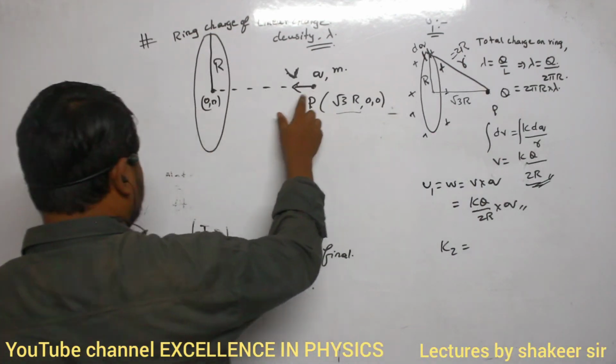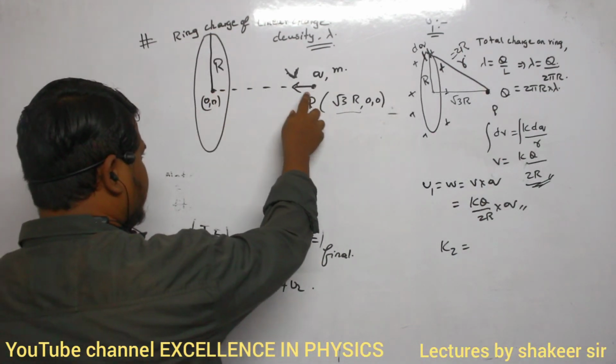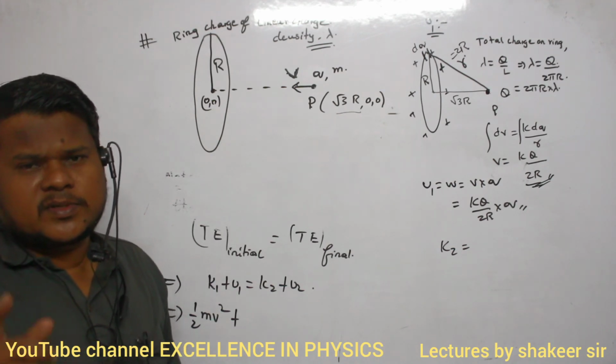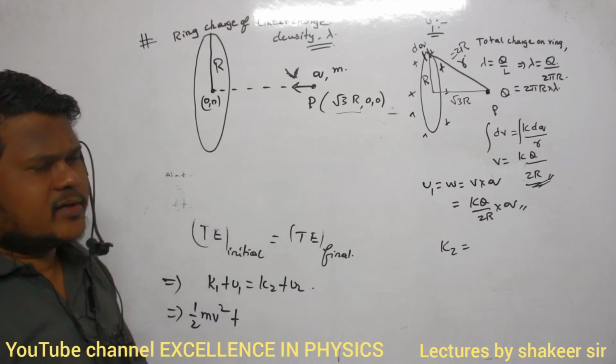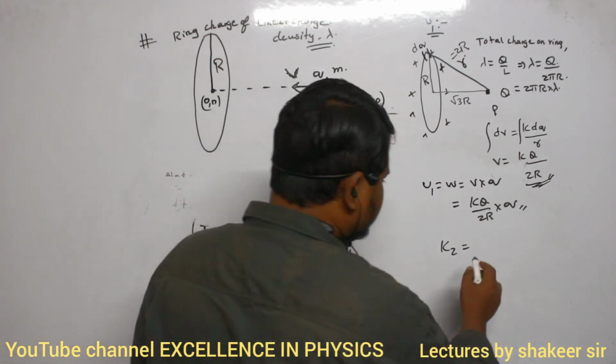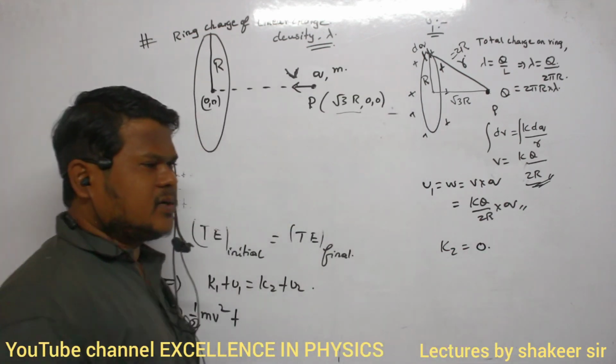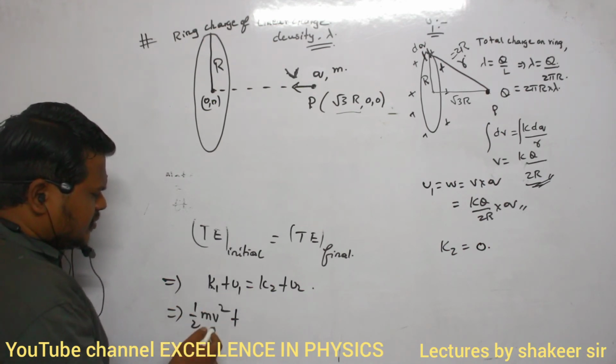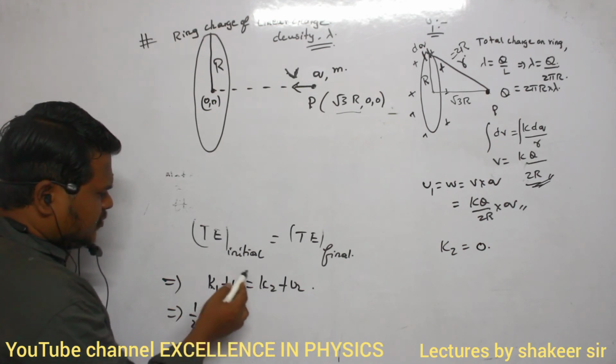When this point charge reaches the center of the ring, its velocity should become 0, no? Its velocity should become 0. Then only it will not return back. So the final kinetic energy should be 0. Are you able to understand? So K1 we have calculated, U1 we have calculated, K2 we have calculated.